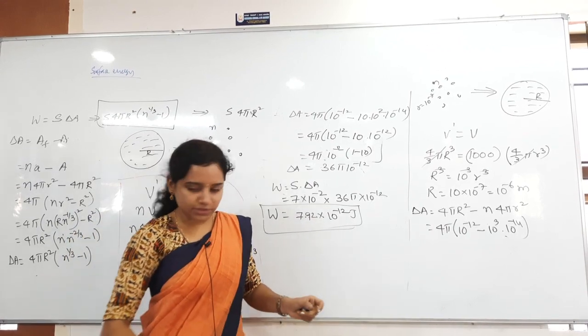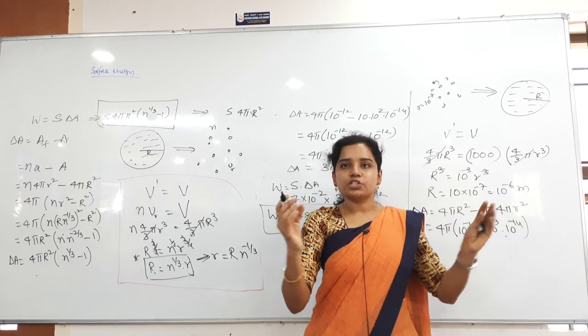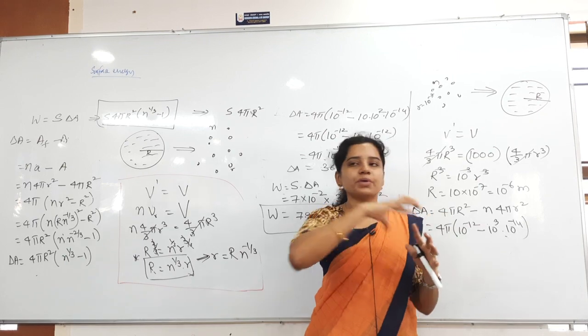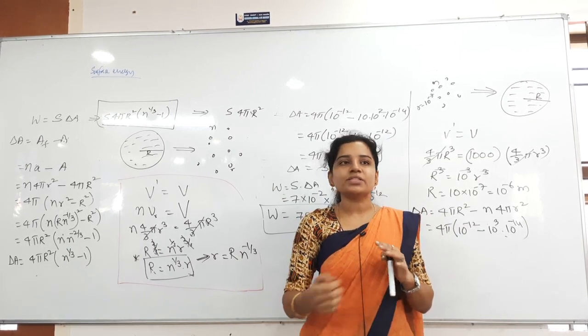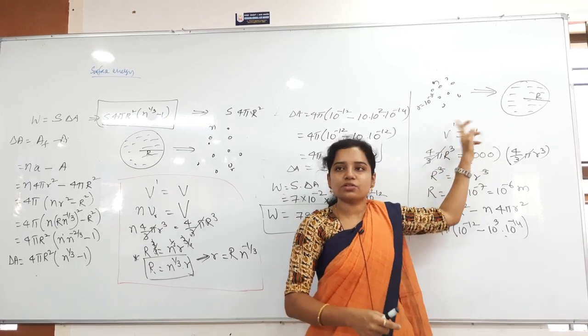First of all, listen once again. Here we are forming the smaller drops into a bigger drop. How many smaller drops are there? N number of them. However you form them, bigger to smaller or smaller to bigger, the volume always remains constant. Final volume is equal to initial volume here. V dash is equal to V.